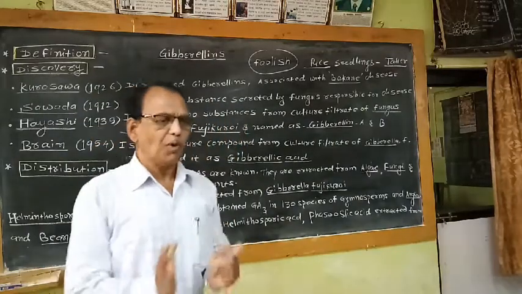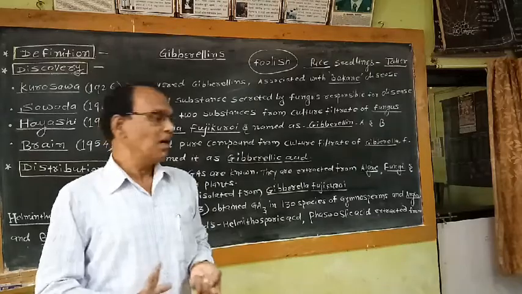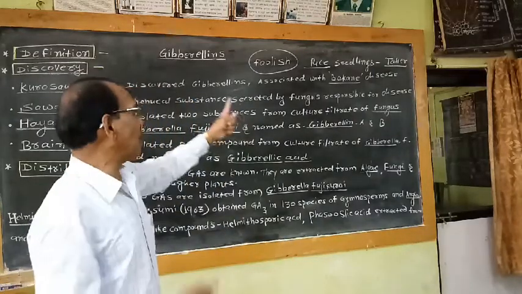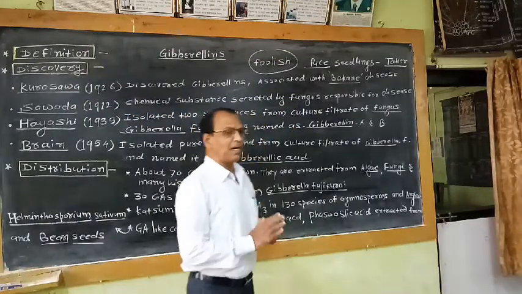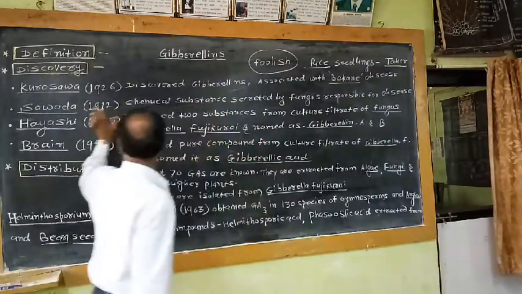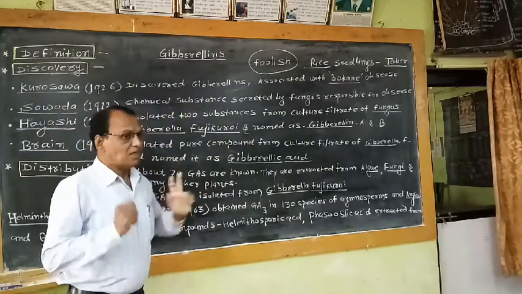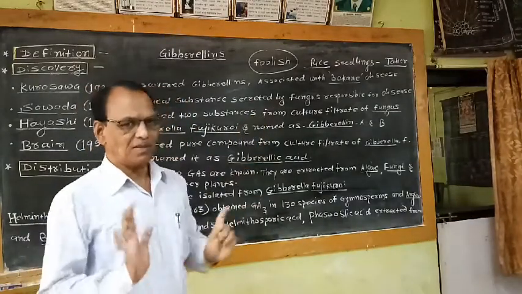That means due to influence of this chemical substance, the seedling becomes taller, which causes this Bakane disease. That means cause of the Bakane disease was reported by this Sawada. According to him, the chemical substance secreted by fungus is responsible for the Bakane disease.